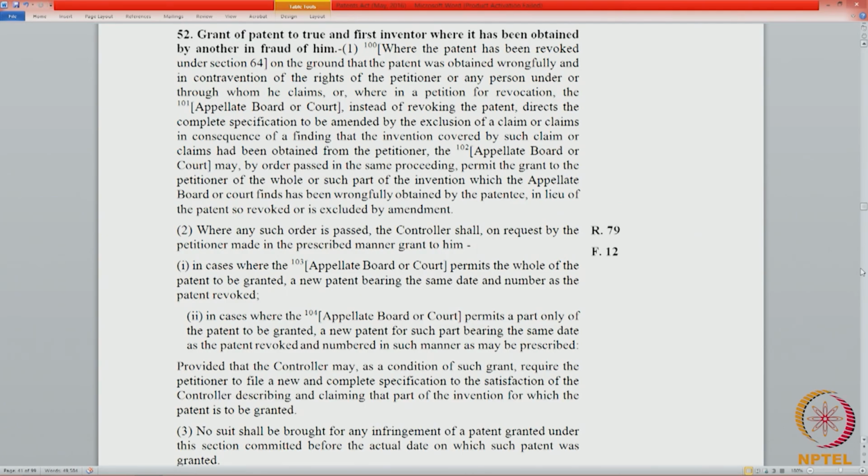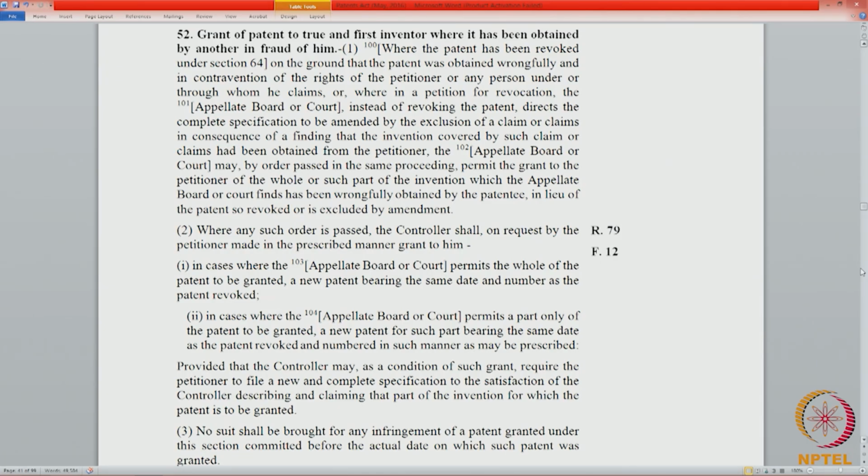Now let us look at 52. So the difference between section 26 and section 52 is that in 26 the revocation happens by opposition after the grant, or post grant opposition. In 52 the revocation happens under section 64. Now let us see how this proceeds.